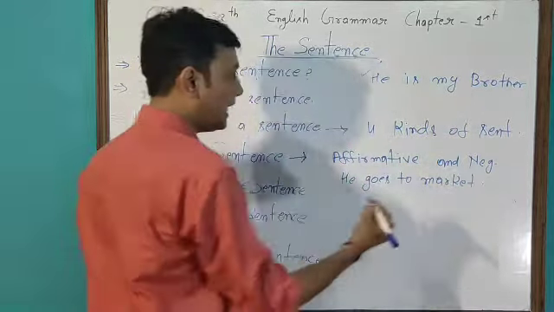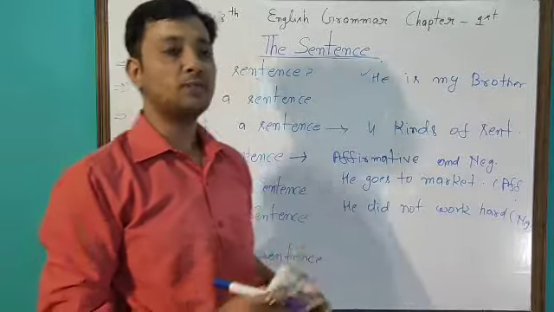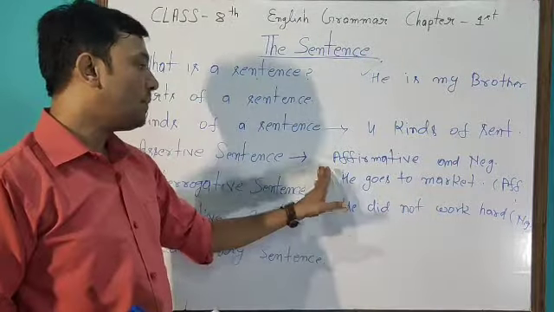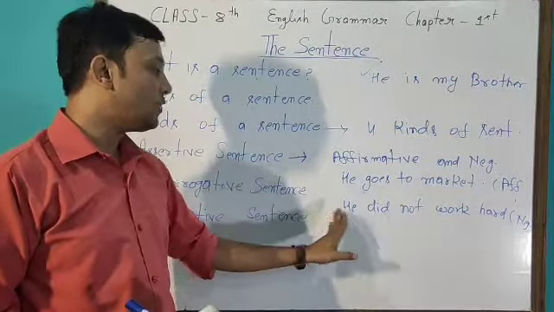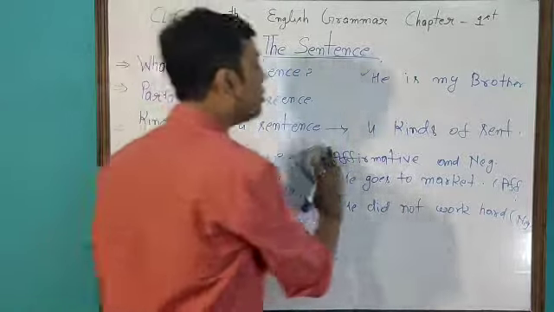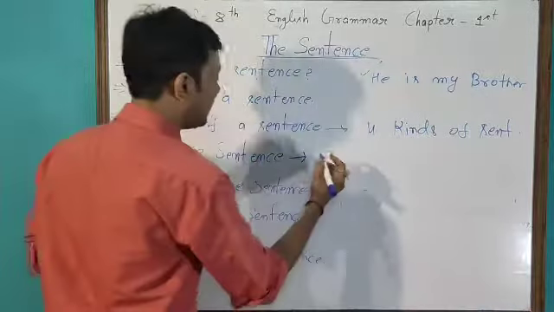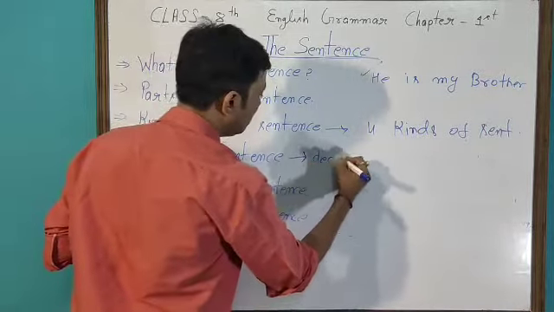So every affirmative sentence can be called a positive sentence. Okay, affirmative sentence and positive sentence are both the same thing. So affirmative sentences as well as negative sentences are also known as assertive sentences. An assertive sentence also has another name, that is declarative sentence. So don't be confused between assertive sentence and declarative sentence. Both are the same thing. We can say assertive sentence or we can say declarative sentence.